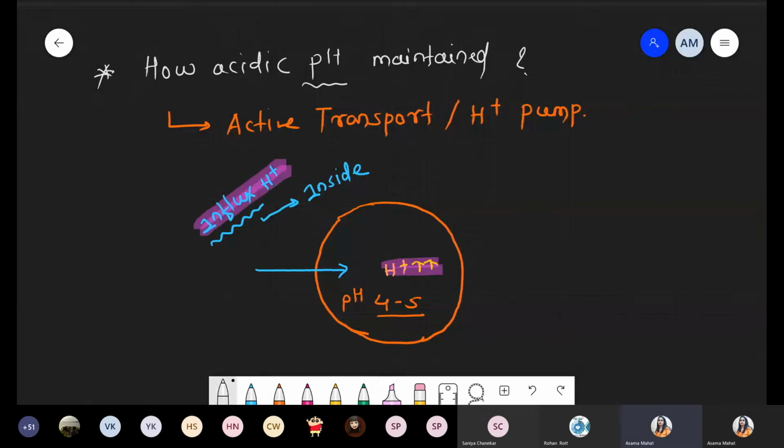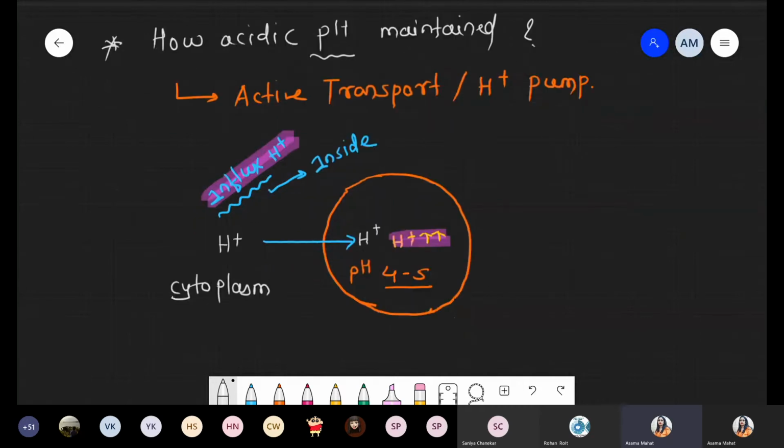Now from where is it going? Definitely the proton is coming from the cytoplasm, because outside the lysosome there is the presence of cytoplasm. From the cytoplasm, the proton is transported inside the lysosome. But remember this point: if we compare the amount of proton present in the cytoplasm and in the lysosome, inside the cytoplasm the concentration of proton is always low. Low proton is present, right? And we just discussed that the concentration of proton inside the lysosome is high, right?